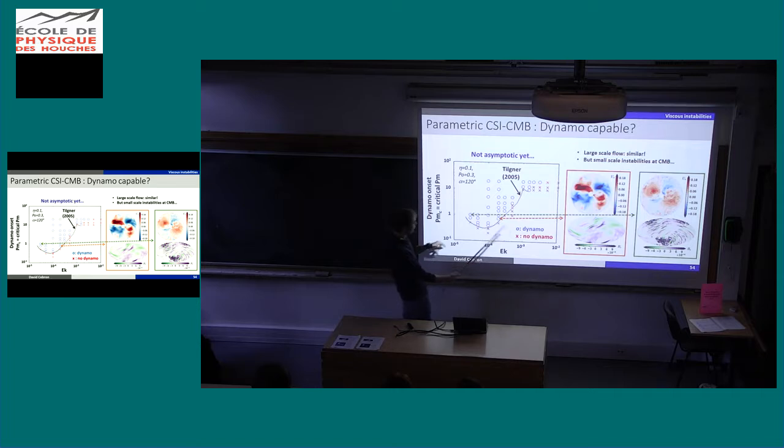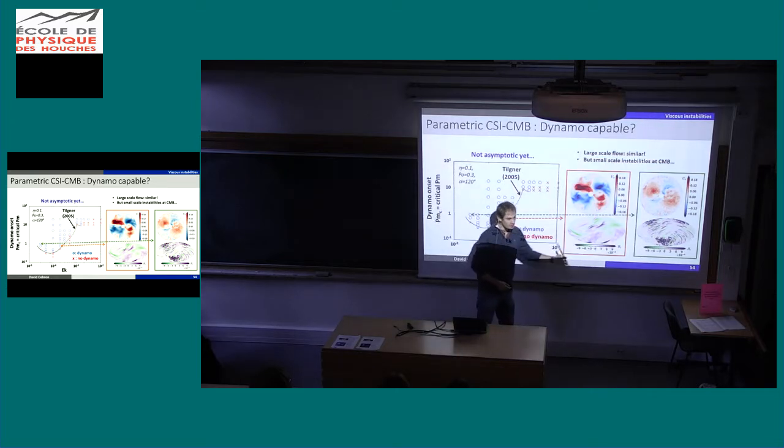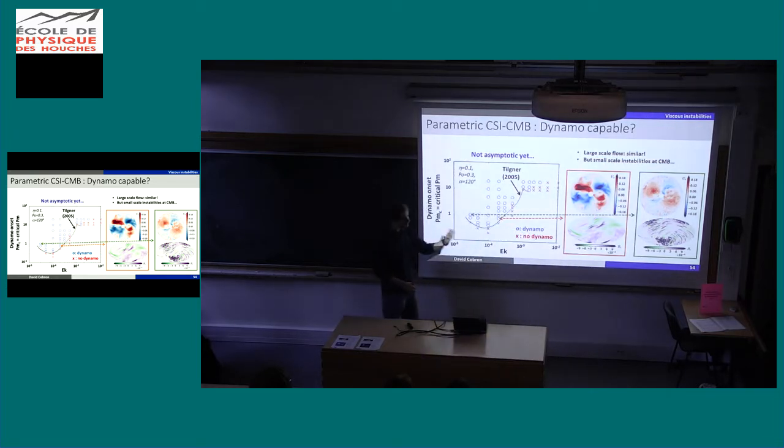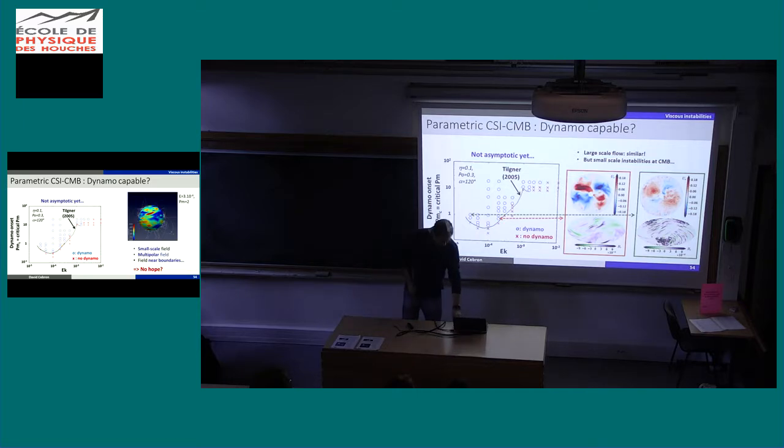So I just show here 2 points. This one, okay, everything behaves very normally. You don't have small scale. Everything is correct. You think it will go forever like that. And actually, if you look at this point, not at all. You have a lot of small scale instability at the boundary, and that's what destroys the dynamo.